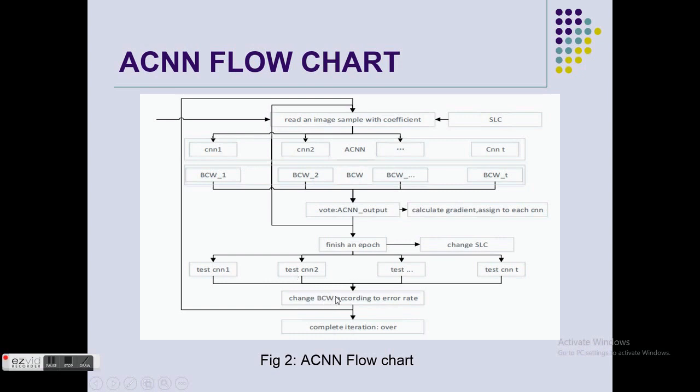So like this, whoever has the least error, this CNN gets the most voting power. After the iteration is over, we input a new sample, and this is done until we reach the end of our data.